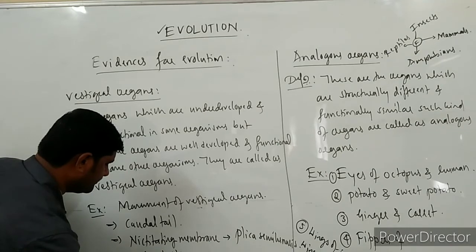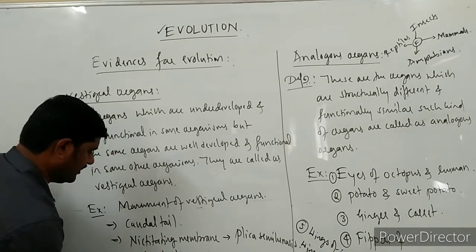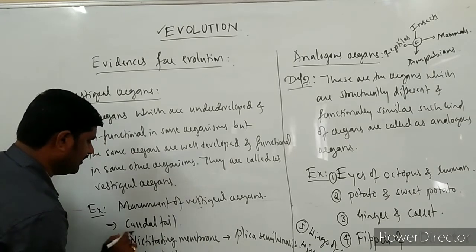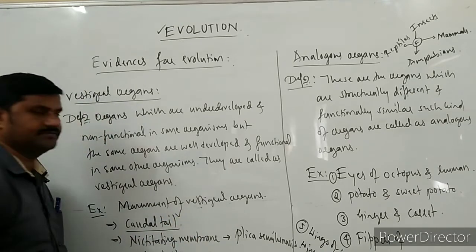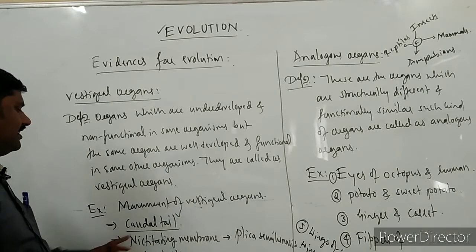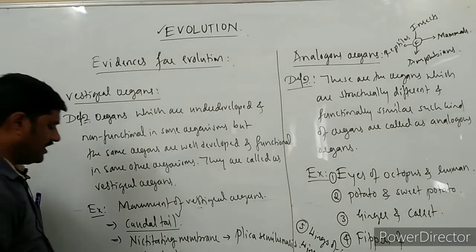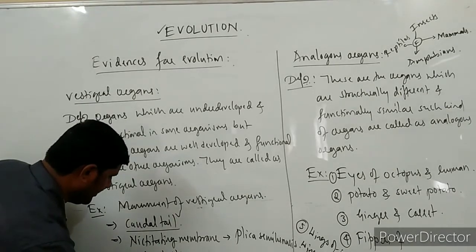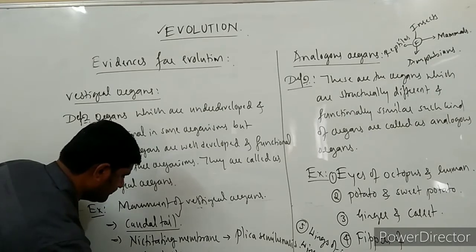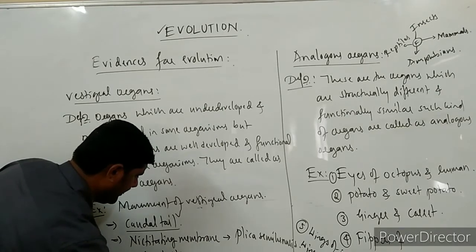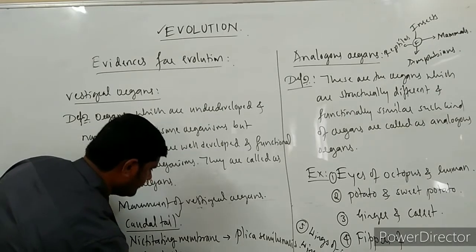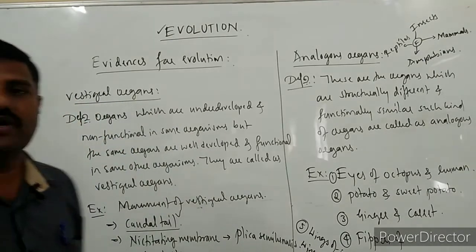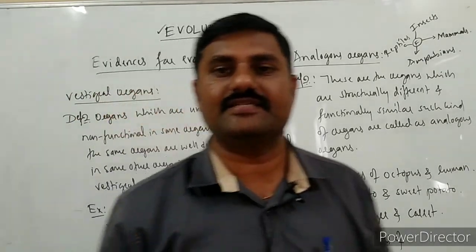And coccyx, sorry, already it has been finished. Coccyx is nothing but the caudal tail. And the next one is the vermiform appendix. Vermiform appendix is the best example.